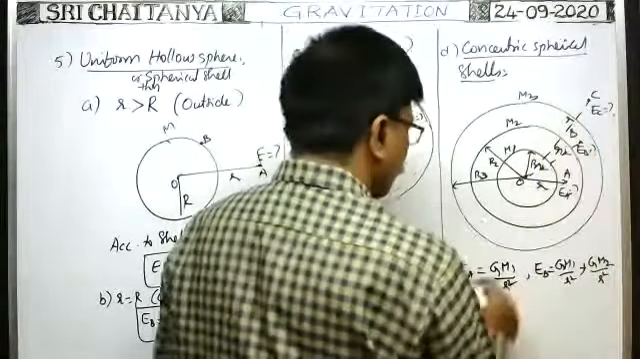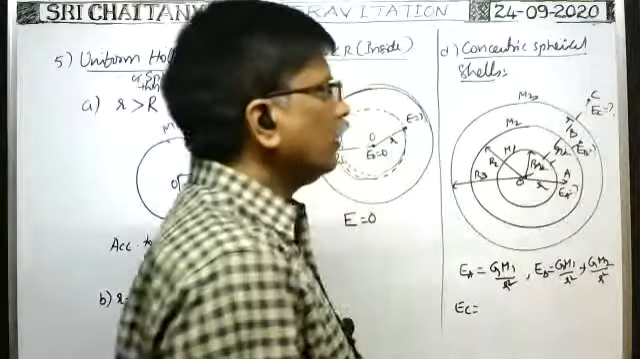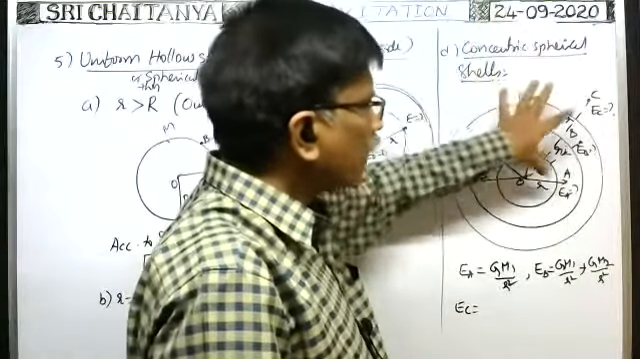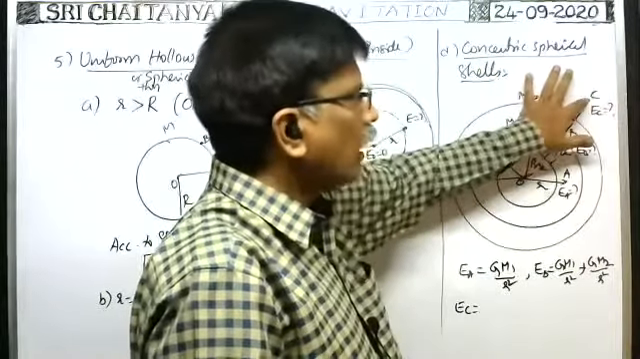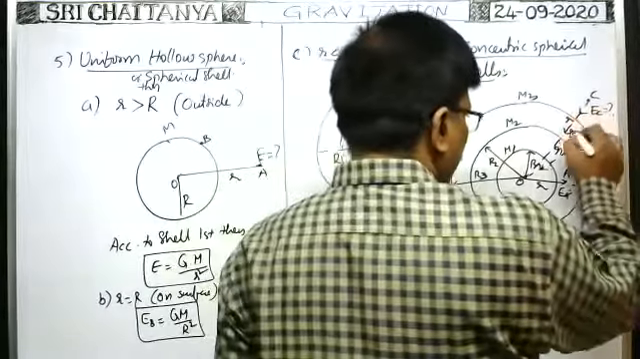Next, what about EC? What about the intensity of gravitational field at this point C? This point is outside all the spherical shells. That's why due to all the spherical shells, intensity of gravitational field exists. And moreover, at this point, due to all the spherical shells, the intensity of gravitational field lies along the same direction.